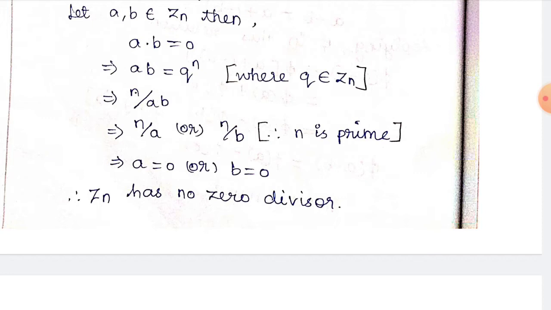n divides a or n divides b, since n is a prime number. n is a prime number implies a is equal to 0 or b is equal to 0. So Zn has no zero divisor. So we can say Zn is an integral domain.